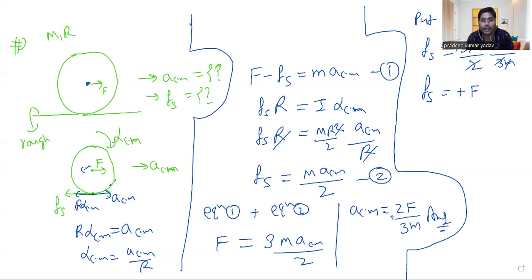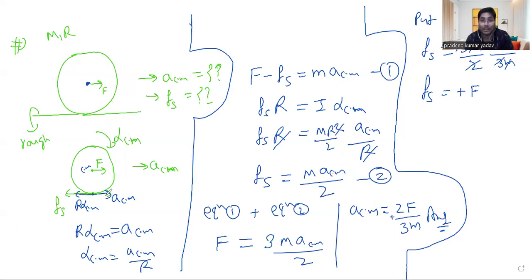Due to this translational effect, this ACM will dominate, right? This ACM, translational acceleration, will dominate over the R alpha CM. So automatically ACM will dominate. So the net relative sliding tendency will come in the forward direction. So friction will come into the picture to fill the gap of R alpha CM, whatever it is less in comparison to ACM. Friction will try to enhance the value of R alpha CM so that it becomes equal to the ACM and it will maintain the pure rolling condition, right or not?